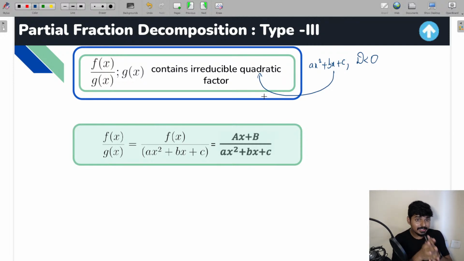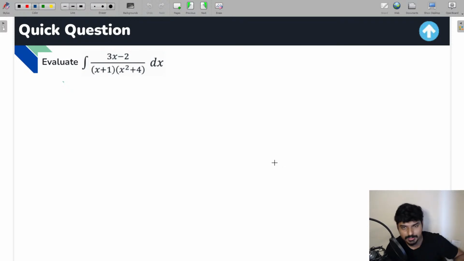So for that type of terms in the denominator, how do we apply the partial fraction method? Very simple, guys. You take a linear term of this type for a quadratic factor which is going to be irreducible. So for example, you see this question, you will get an idea from this question of how to do partial fractions. So guys, in this question it is given 3x minus 2 by x plus 1 into x square plus 4.